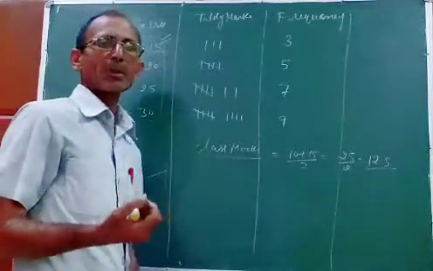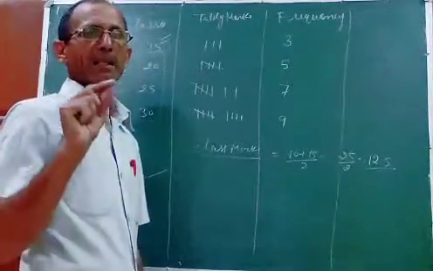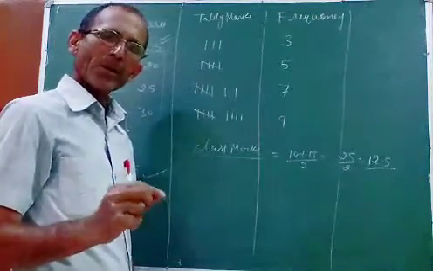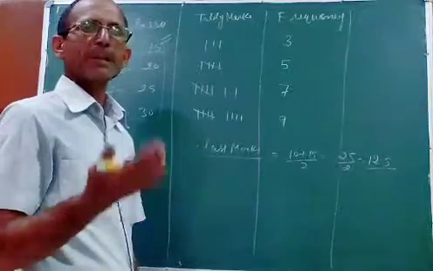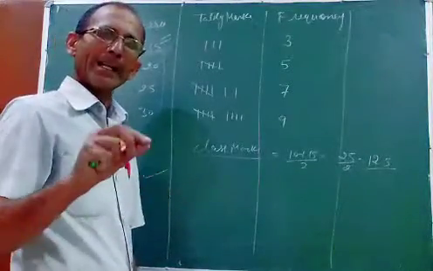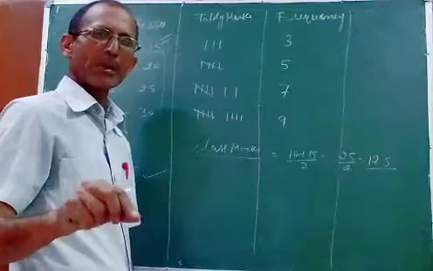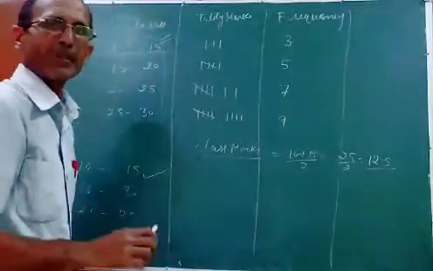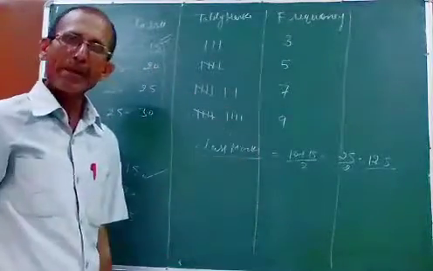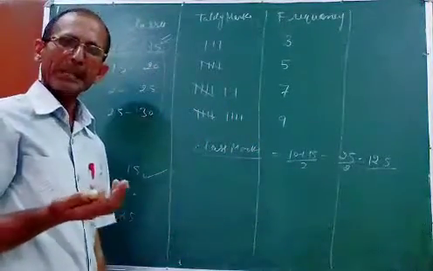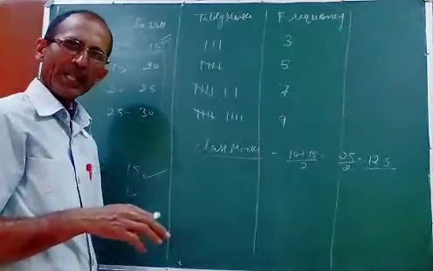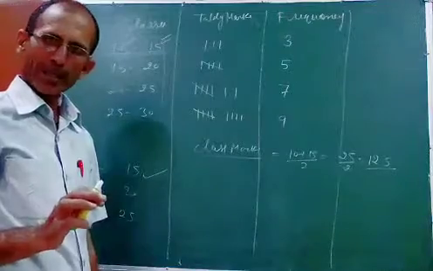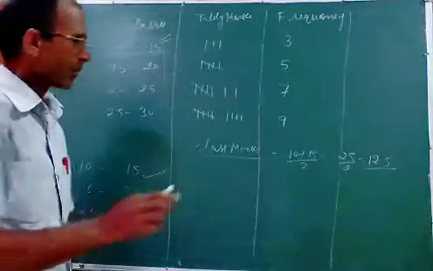If anybody asks you what class mark is, class mark is lower limit plus upper limit divided by 2, or you can say the average of lower and upper. Average means the sum of the observations divided by the number of observations. I am taking 2 observations, so if I divide by 2, this will be the average. You can explain it any way, no problem. This is class mark. Understood?